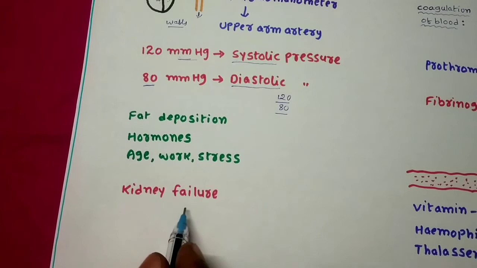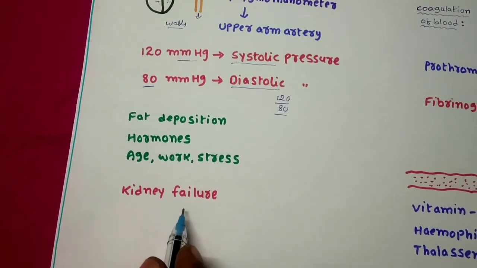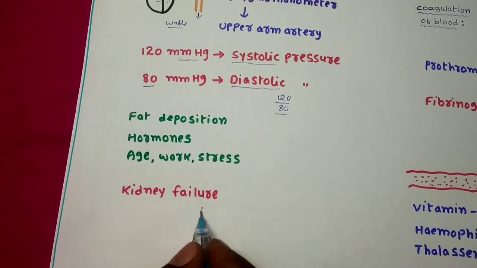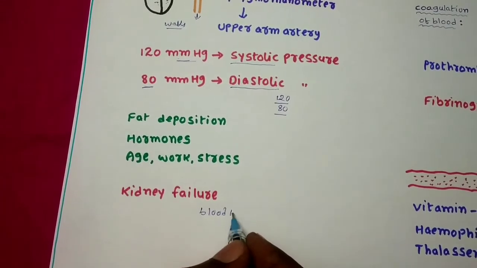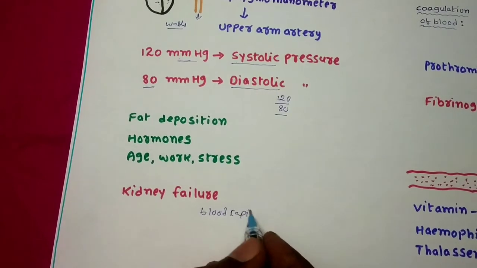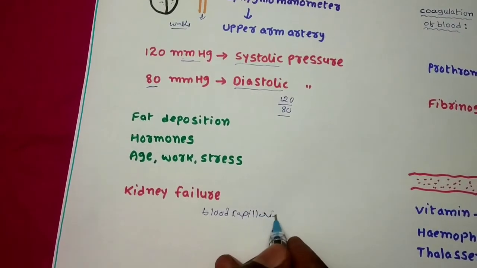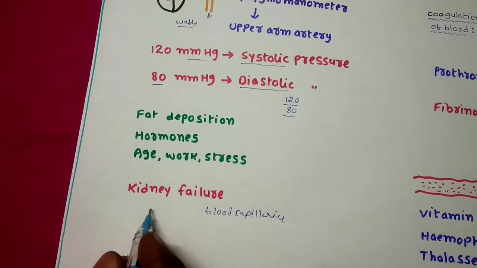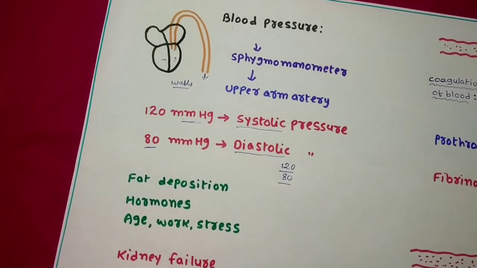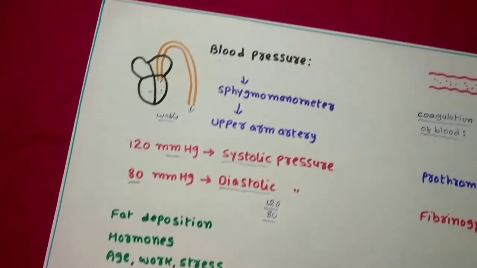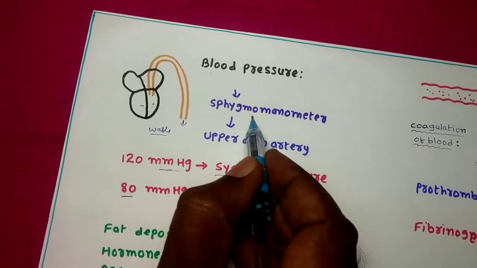Mostly the kidneys fail, because due to the high blood pressure, the terminal parts of the blood vessels, what we call blood capillaries, are damaged, and the filtration of the blood will not take place inside the kidneys. Thus it leads to kidney failure. So this is about the blood pressure, very simple.